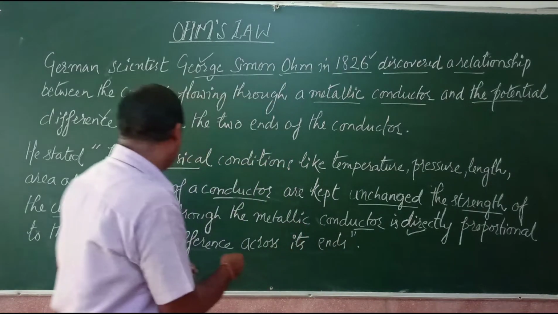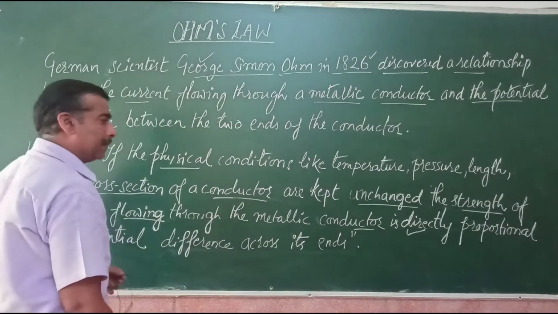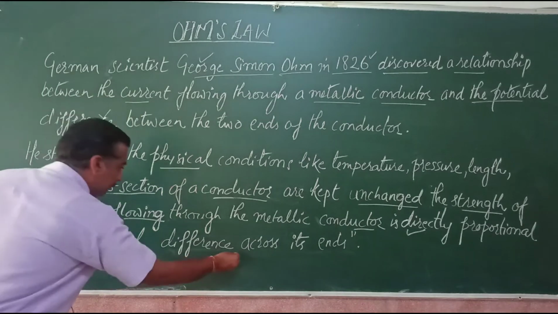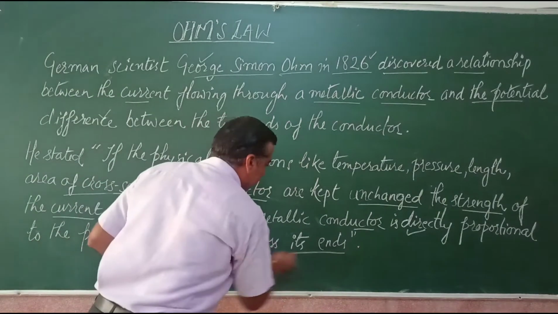That means the current flowing through the metallic conductor is directly proportional to the potential difference across its ends.